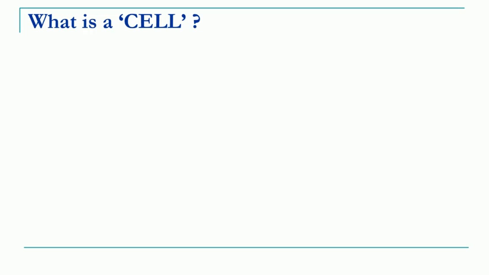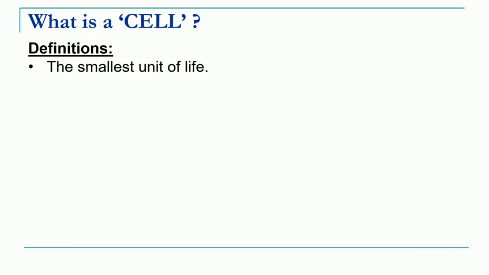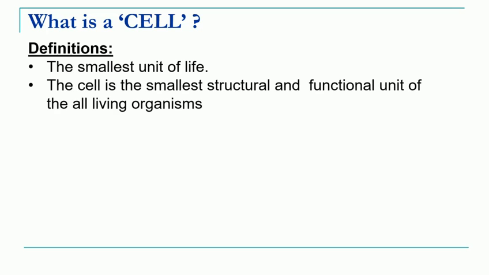So what is a cell? There are different definitions which can be given for the cell. Simply, a cell is the smallest unit of life. Another definition is that a cell is the smallest structural and functional unit of all living organisms.